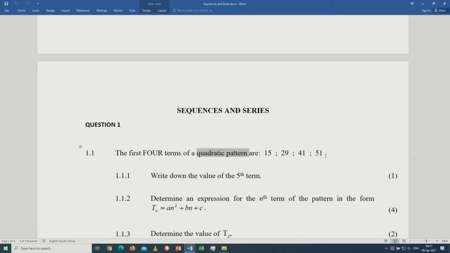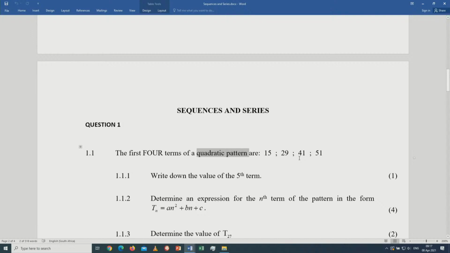So how do we determine the next term? Remember the first difference: 29 minus 15, 41 minus 29, 51 minus 41. Those are the differences. I repeat, the first difference: 29 subtract 15 gives you 14. 41 minus 29 gives you 12. 51 minus 41 gives you 10.